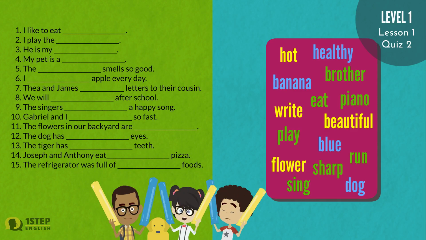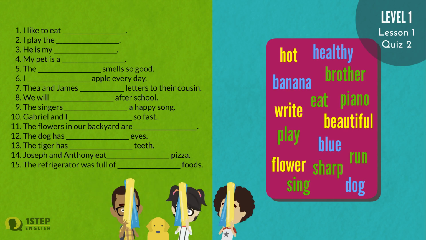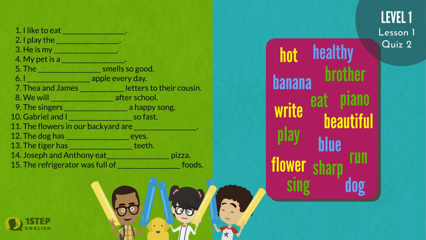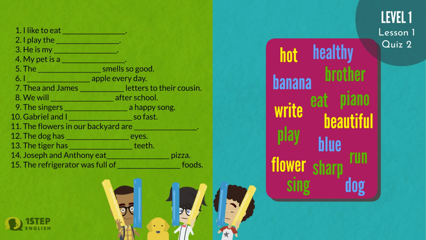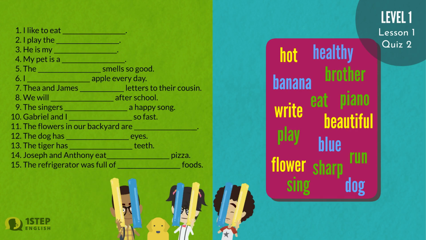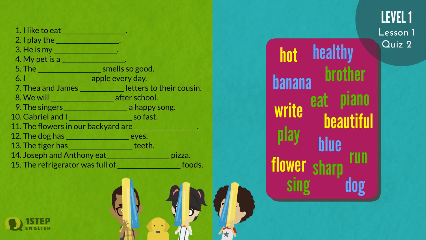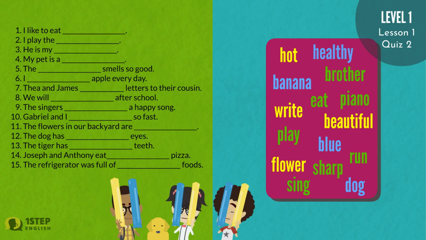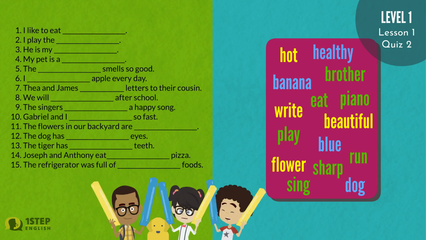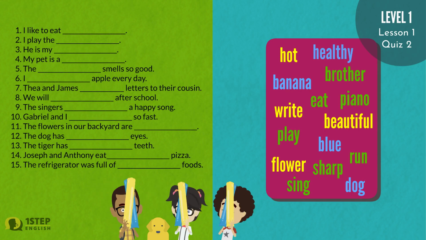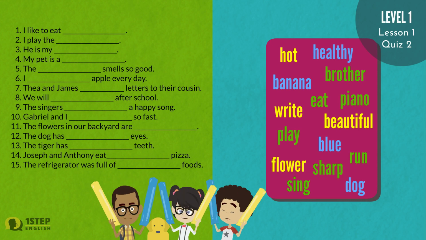Number 9. The Singers a happy song. Number 10. Gabriel and I so fast. Number 11. The flowers in our backyard are. Number 12. The dog has eyes. Number 13. The tiger has teeth. Number 14. Joseph and Anthony eat pizza. Number 15. The refrigerator was full of foods.